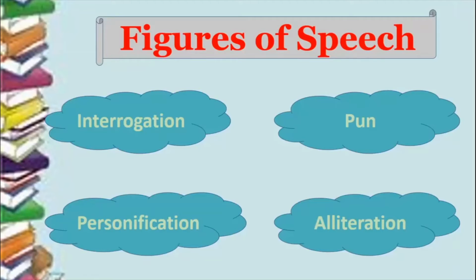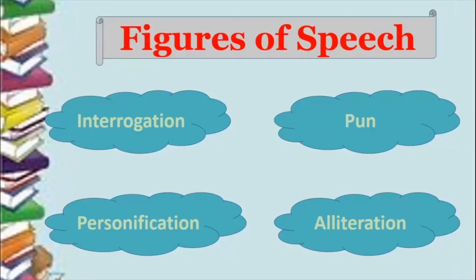Now let us take each of them one by one. We will do interrogation first. We will see what the meaning of interrogation is. We will do a few examples, and I will see to it that the examples which I show you are very interesting so that you will be able to remember them immediately.